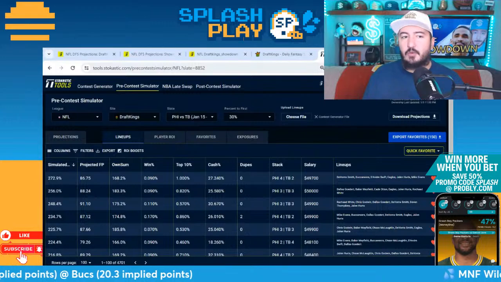All right, let's do 3 takeaways here for, of course, this Philadelphia Tampa Bay slate. And if you're looking for Bills and Steelers stuff, I'm sorry, but I just don't have it in me to look at that today. 3 takeaways to get unique.